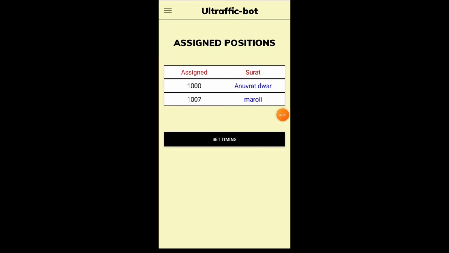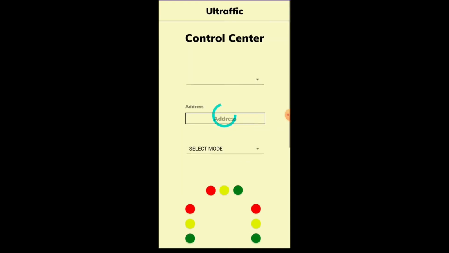So coming back to the traffic police user's home page, we have another functionality that is the set timing functionality, which is used to set the timing of the junctions that are assigned to the user. So I press this. Now all the junctions that are assigned to the user will appear in this drop-down list. I will select one of them.